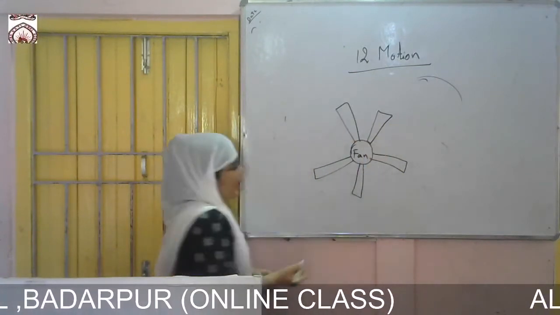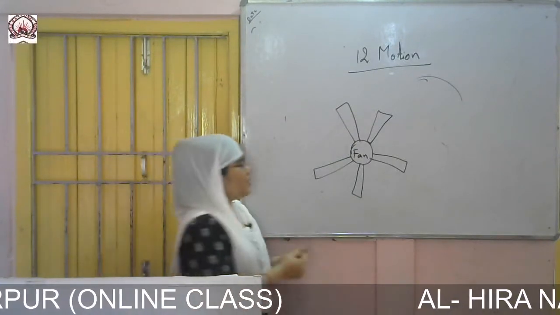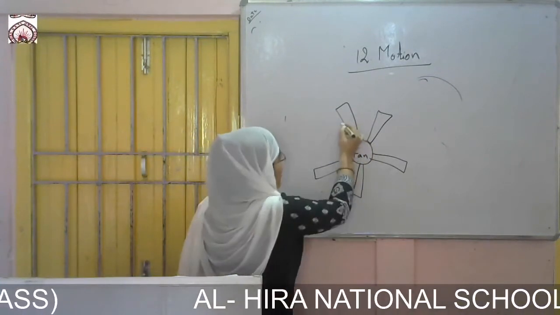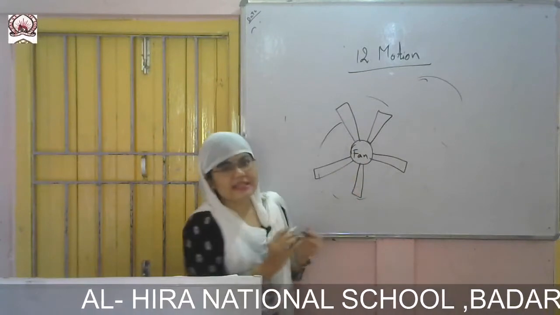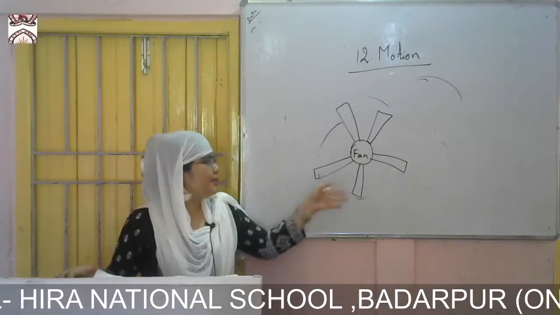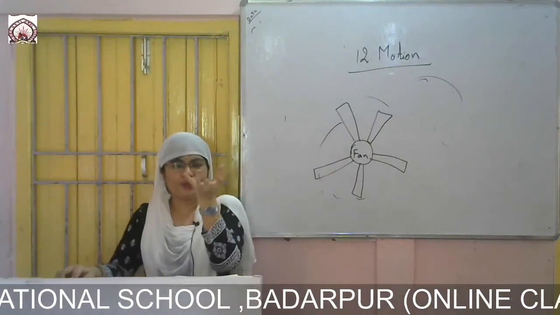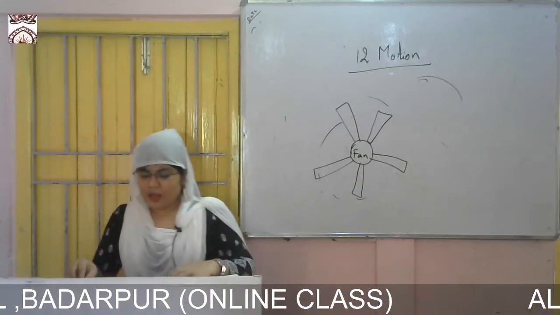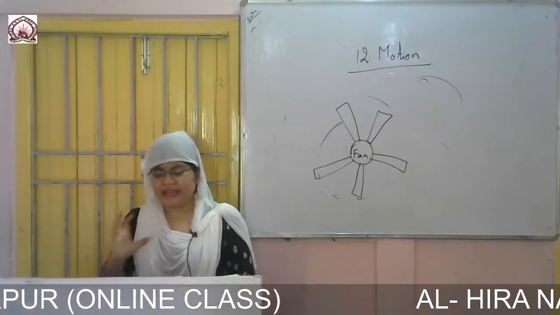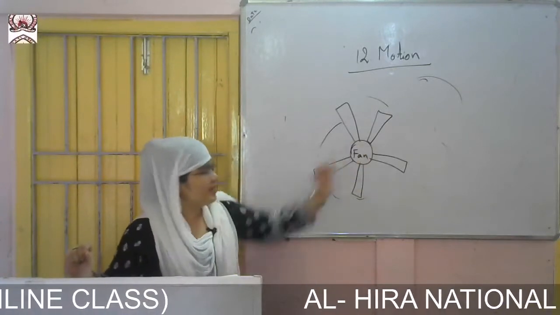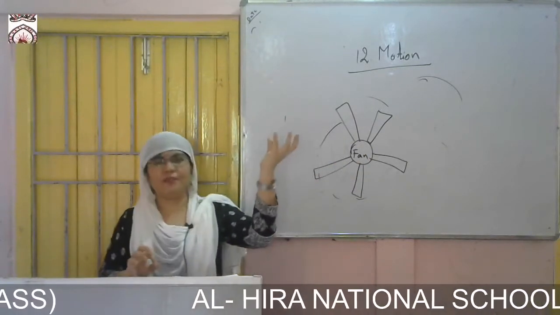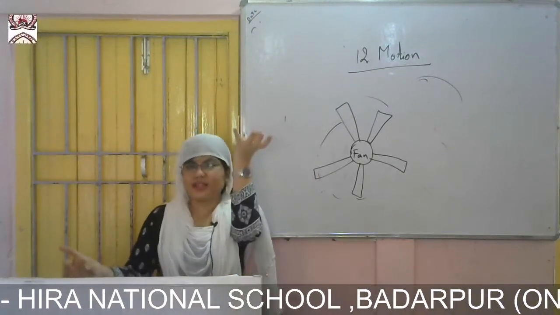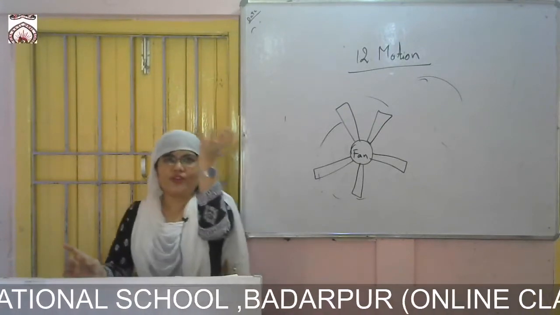When you switch on the fan, the exact position of the fan remains the same, and only these parts move. That is a rotational motion: only the blades move, but the main body stays in a static, hanging position. So the position of the entire body does not change. When you switch on the fan, it rotates, but does it come to this side? No, it stays in the same position where it has hung.